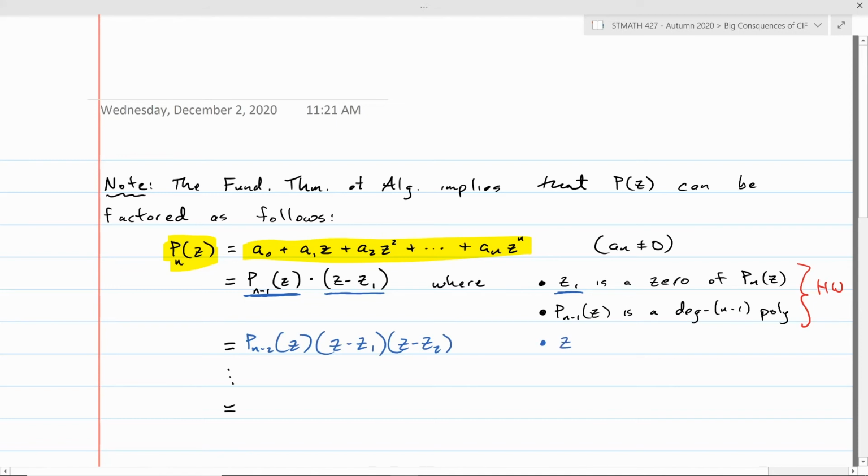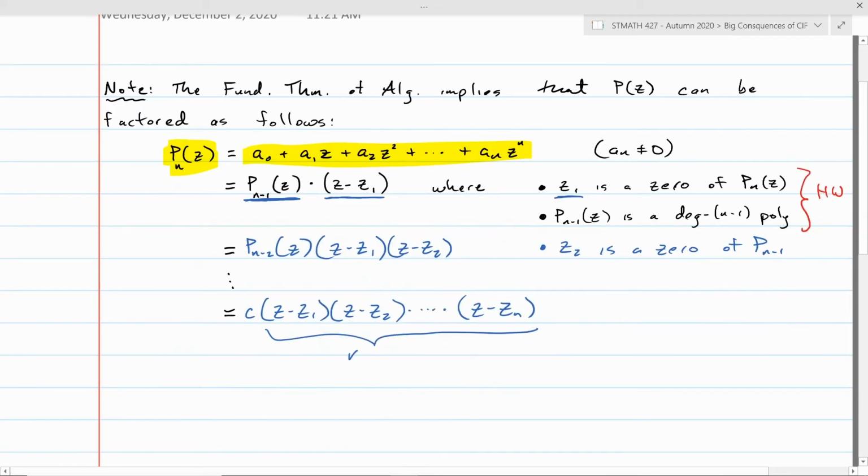Here z2 is a zero of pn minus 1. And then you can keep on doing this until you get it down to a first degree polynomial. So at some point, you'll get it factored down to something that looks like p times z minus z1 times z minus z2 times all the way up to z minus zn, where you have here n linear factors.